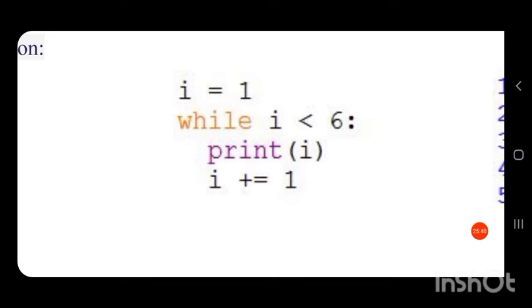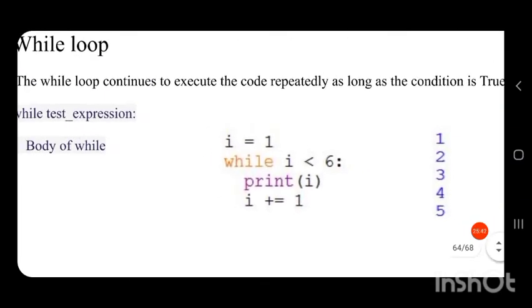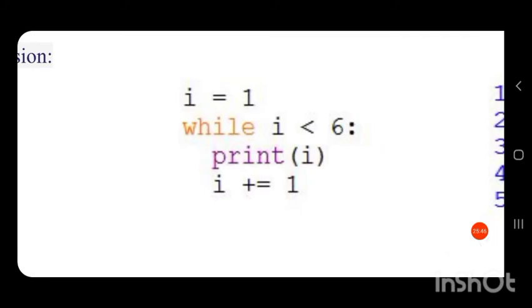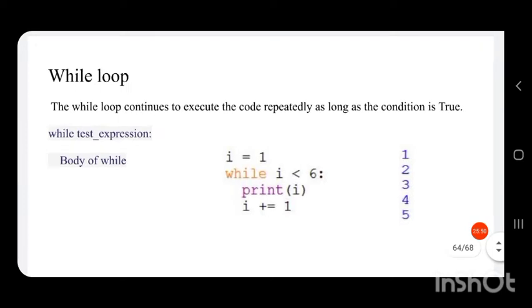Based on that only the loop will execute. So based on this value I plus equal to 1, the iteration of the loop is decided. How many times the loop will iterate is decided based on this value. So after entering into the loop only, we will know how much time the loop will execute.